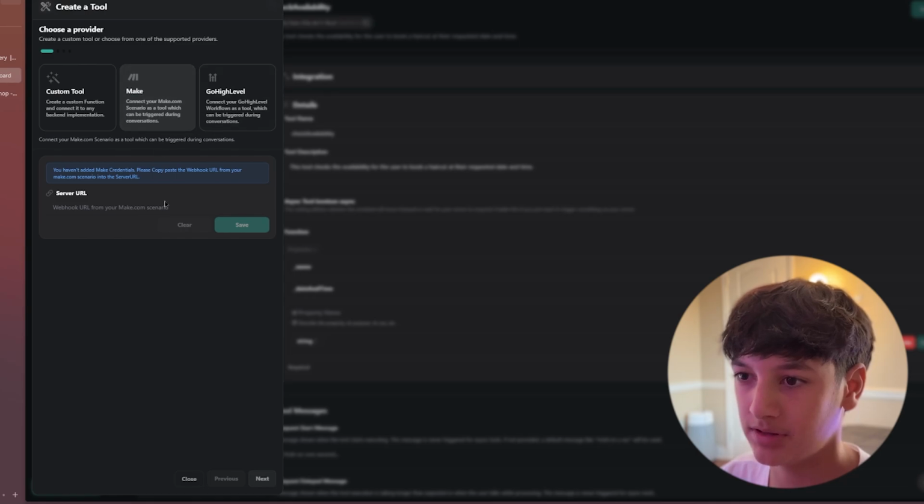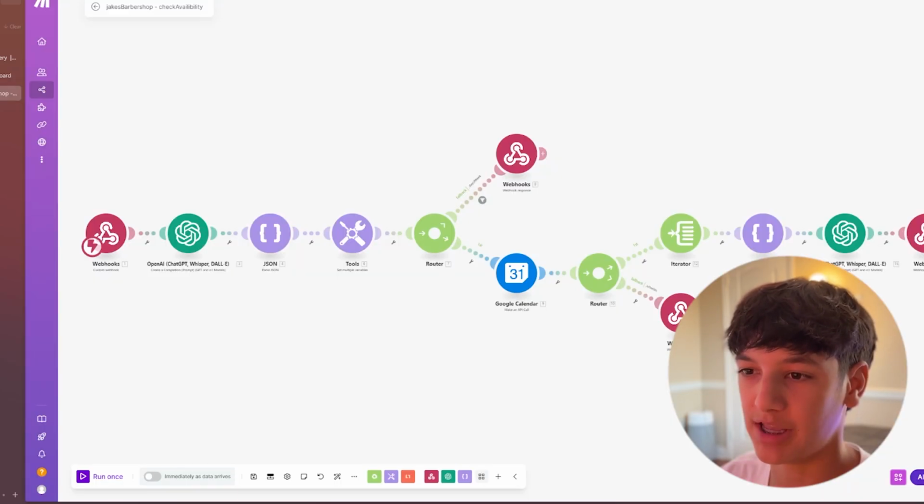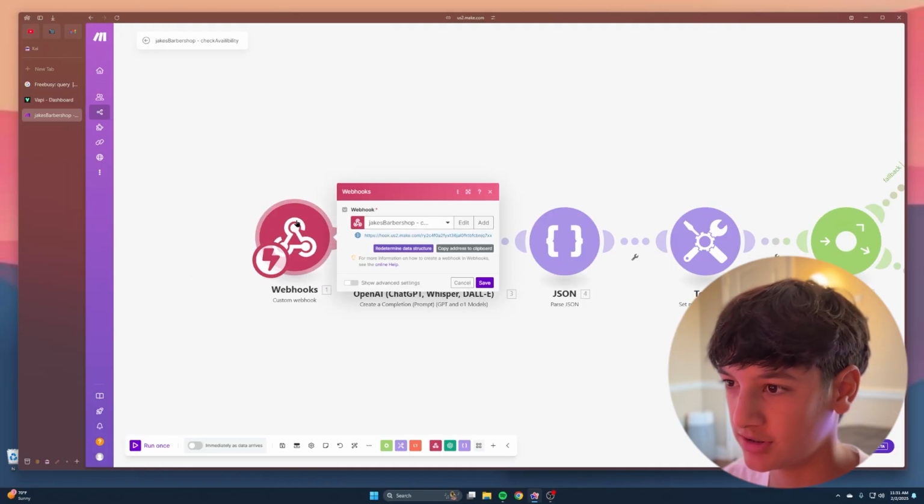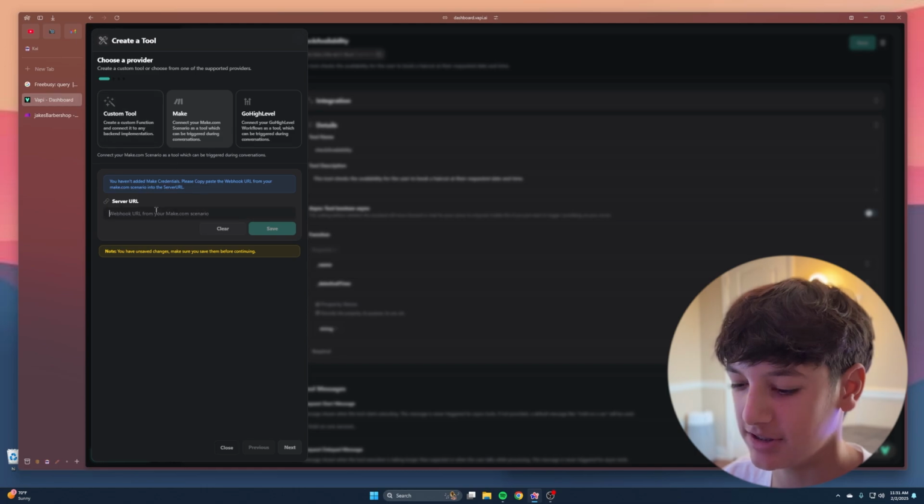scenario. So we're gonna come over to Make, and then you can see right here, the first step in our process is this webhook. So basically what I did is I named it Jake's Barbershop Check Availability. And then what you can do is you can copy the address and then paste it into here.